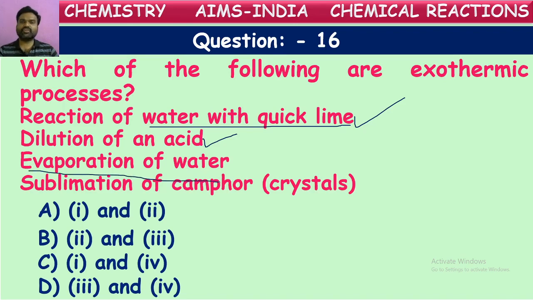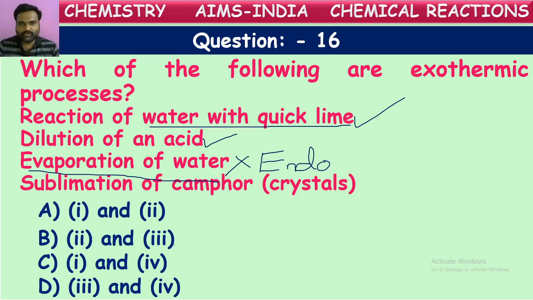So these will come under exothermic reactions. Next one, evaporation of water. This evaporation of water requires a certain amount of energy. It means this water while evaporating takes energy from our surroundings. The reactions which take energy are called endothermic reactions, not exothermic. So this comes under endothermic. Because of this, evaporation takes energy from the surroundings. When evaporation occurs, the surroundings become a little cool because energy is taken by the water while evaporating. So this is an endothermic reaction.